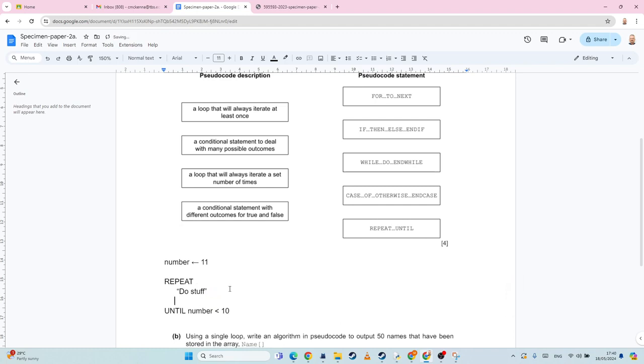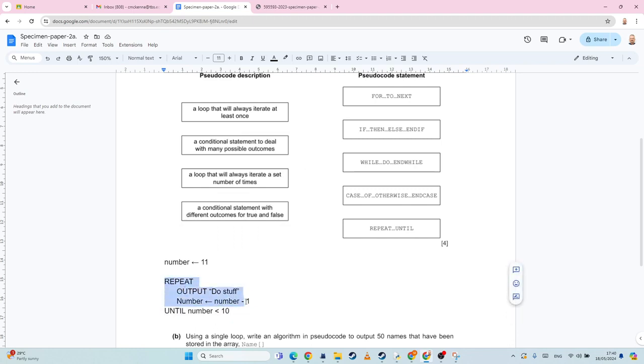Now we could do something like number equals number minus 1, just for example. Okay, so in this situation, let's do output, do stuff. In this situation, if the number is 11, this would happen no matter what this condition is at the end.